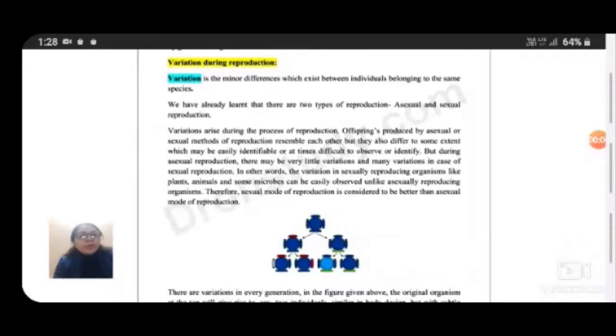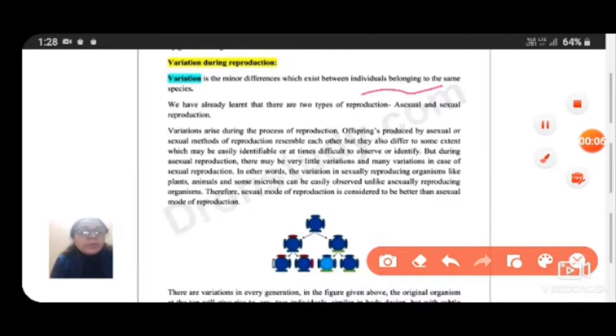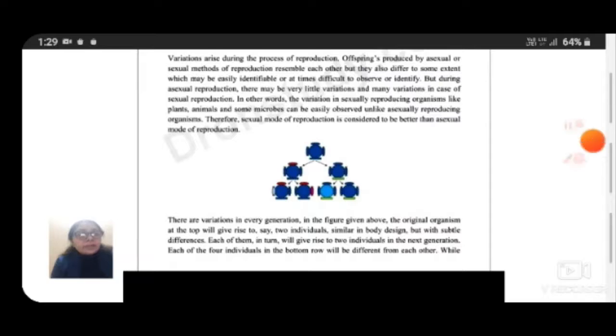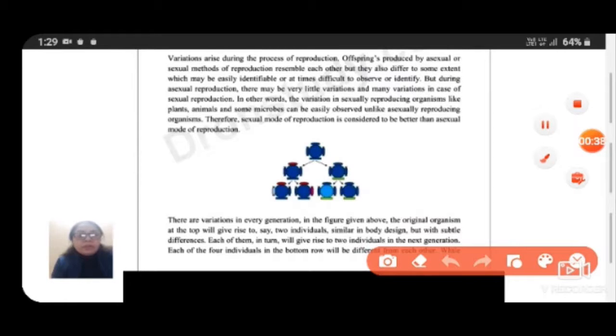Let us learn here about variations. Variation is the minor difference which exists between individuals belonging to the same species, and variations arise during the process of reproduction, as we have discussed about asexual and sexual reproduction. Here I am taking the example of a bacterium which reproduces asexually. There are variations in every generation, and in the figure given below, the original organism at the top will give rise to, say, two individuals similar in body.